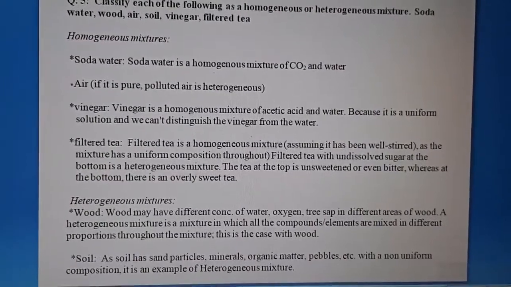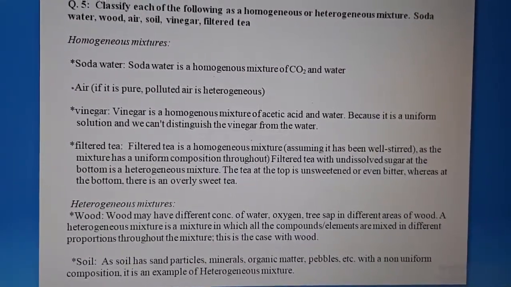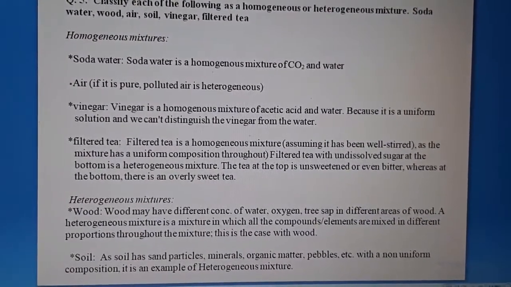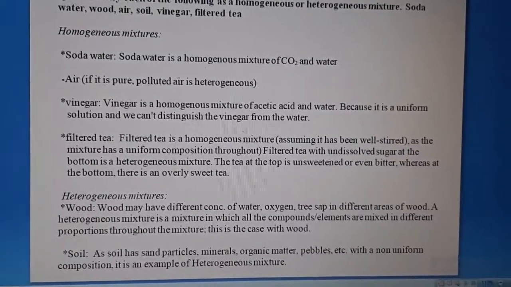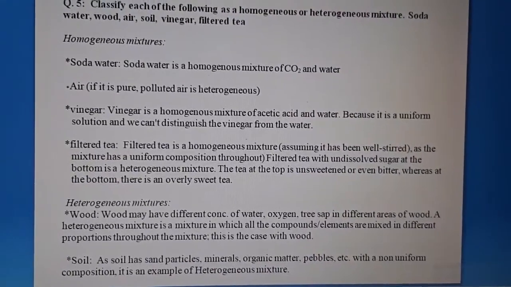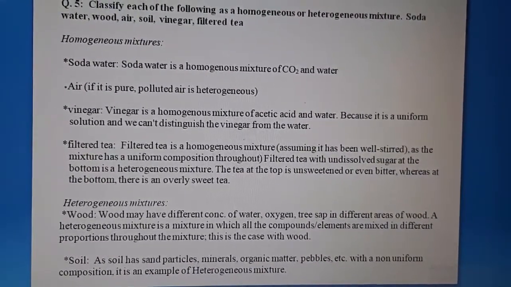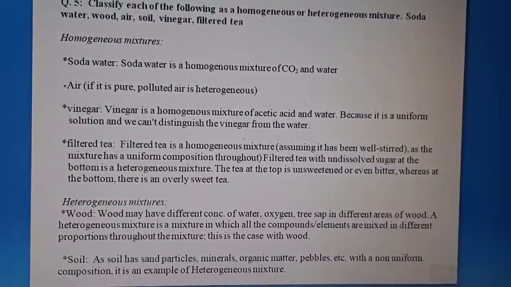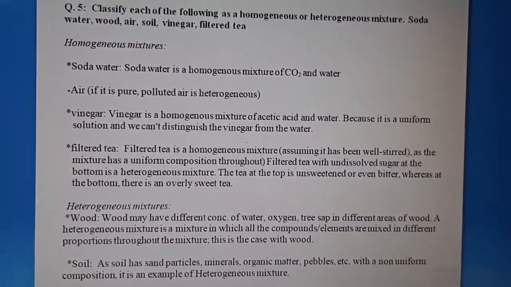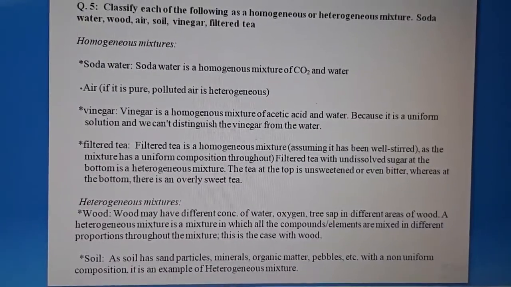Vinegar is also homogeneous because it is a mixture of acetic acid and water, meaning the composition is uniform and we cannot distinguish vinegar from the water. Filtered tea is also a homogeneous mixture because the composition is uniform throughout. And the remaining ones, what are these?